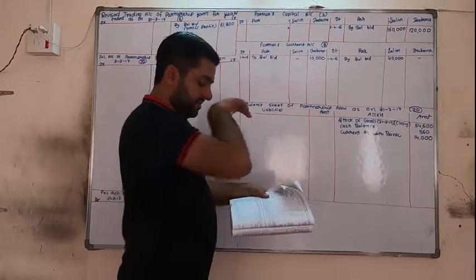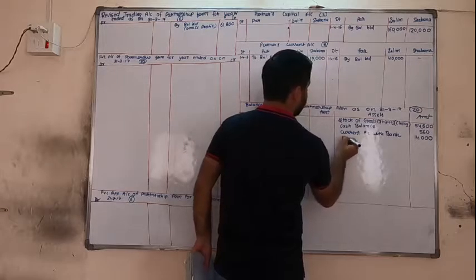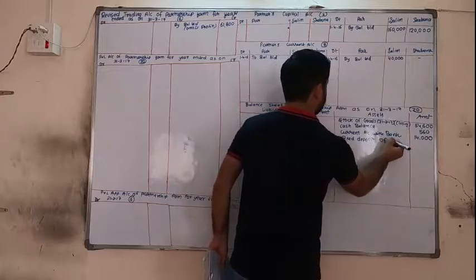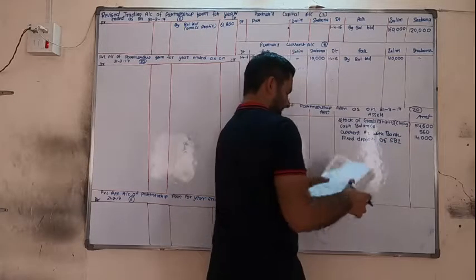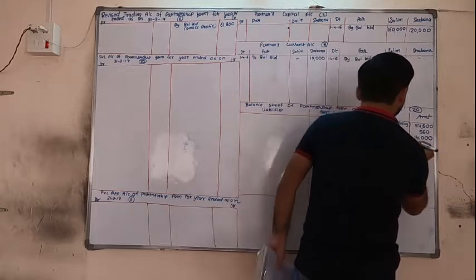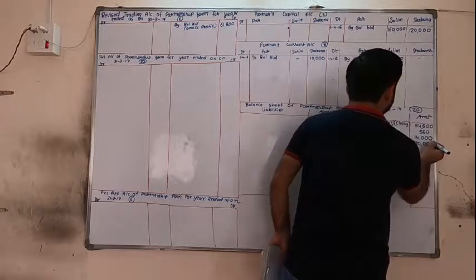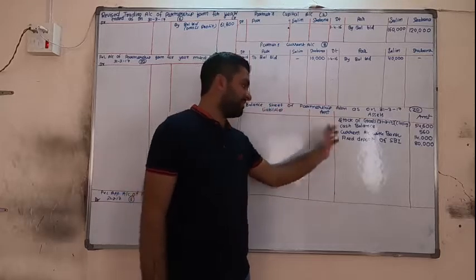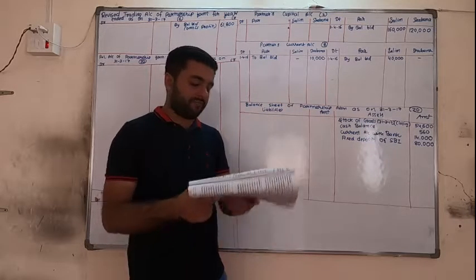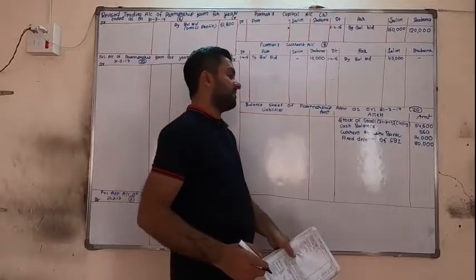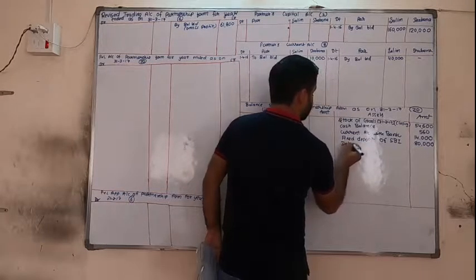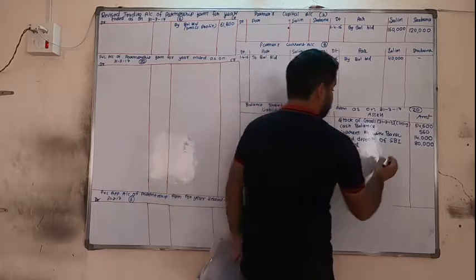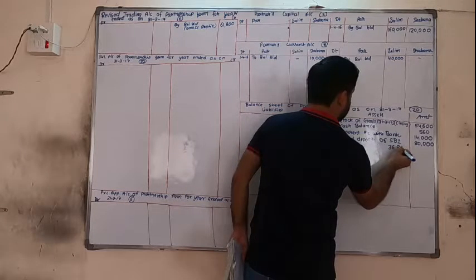Next, fixed deposit of SBI. This is also a type of investment. Fixed deposit of SBI, 80. See, all these are types of bank balance only. Current account with bank is also a bank balance. Fixed deposit of SBI is also a type of bank balance only. Next is debtors. Debtors in the inner column. Debtors have a debit balance. Don't forget, 36,800.